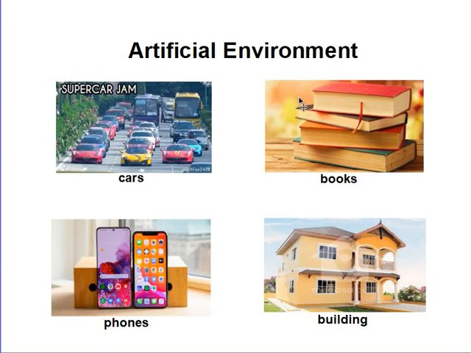The laptop, your shoes, your school bag, all of them, they are all artificial things. So anything you can find around your house, around your community, in the school, that is made by man, they are all called artificial environments.